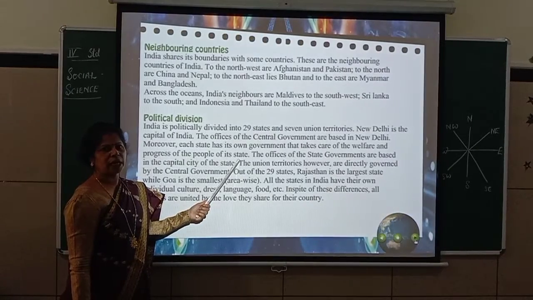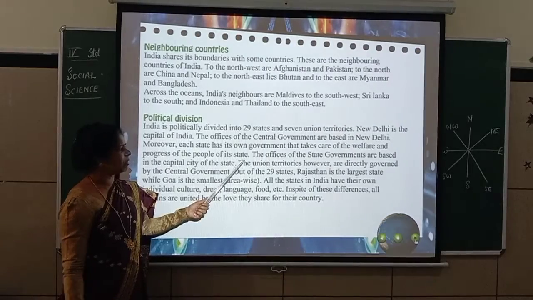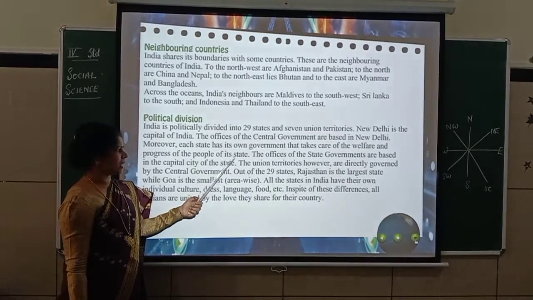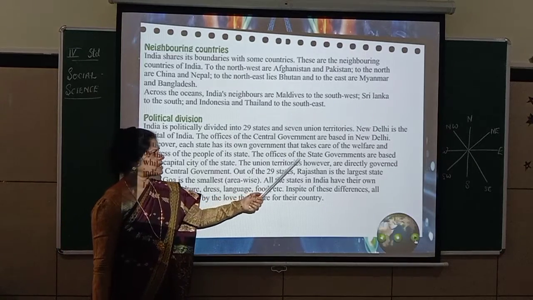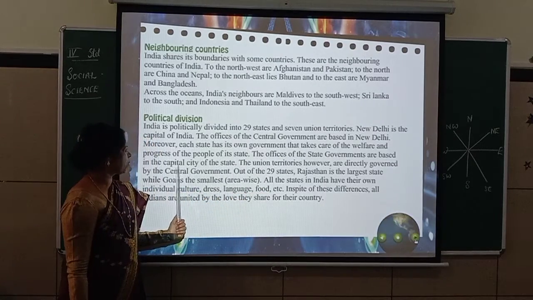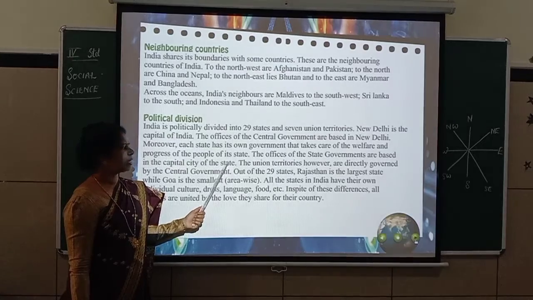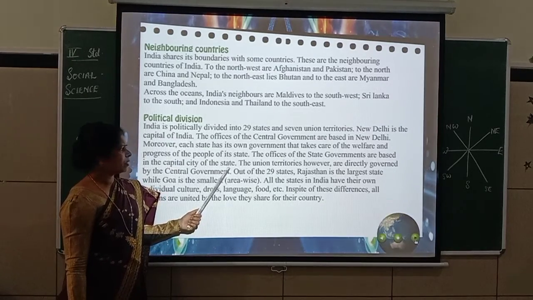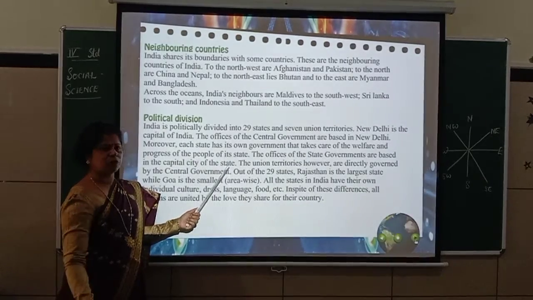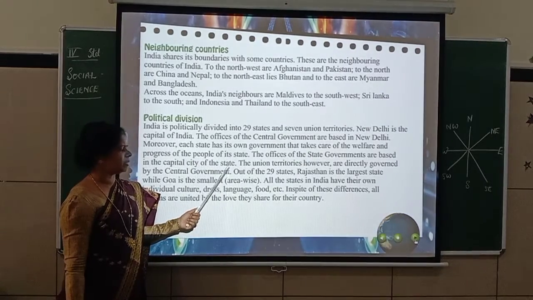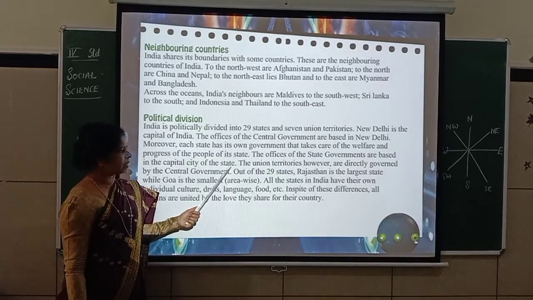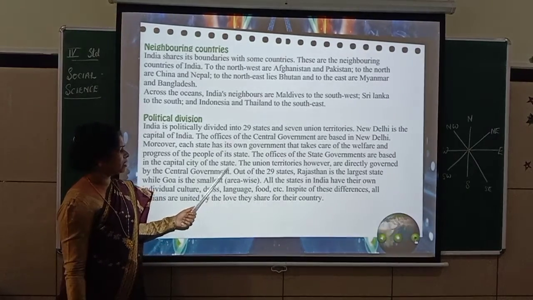So governor will be there and other ministers will be there, like chief minister, home minister, so many ministers will be there. All these people together, they take care of the state. The offices of the state governments are based in the capital city of the state. Now for example, if you take Karnataka, Bangalore is the capital city of Karnataka. So when you take the governor, you know Vajpayee Wala is present governor, and Yediyurappa is the chief minister, like that. They all take care of the state.